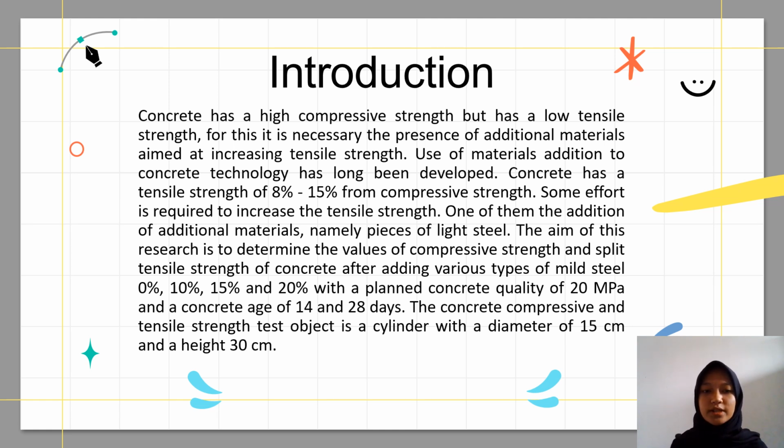The aim of this research is to determine the values of compressive strength and split tensile strength of concrete after adding various percentages of mild steel, 0%, 10%, 15%, and 20%, with a planned concrete quality of 20 megapascal and a concrete age of 14 and 28 days. The concrete compressive and tensile strength test object is a cylinder with a diameter of 15 cm and a height of 30 cm.